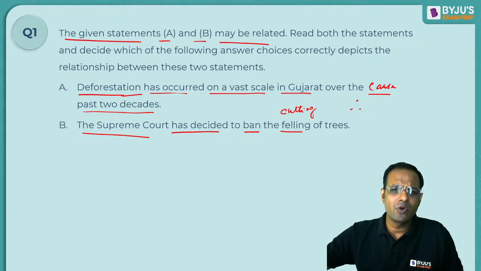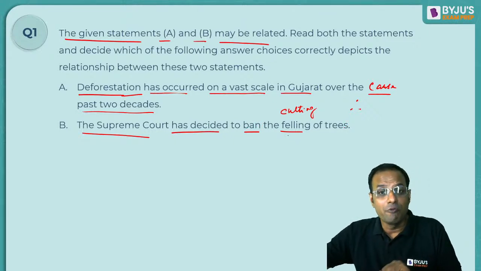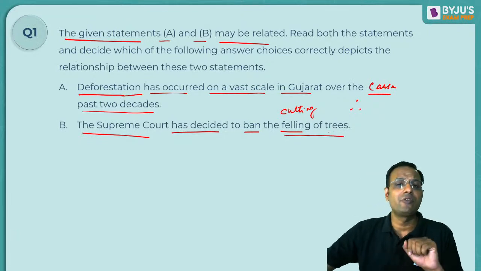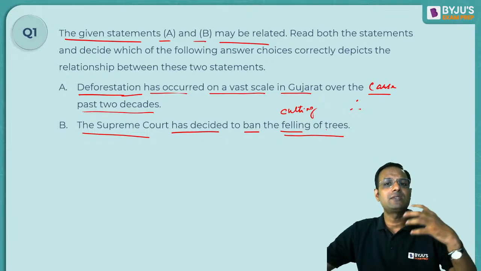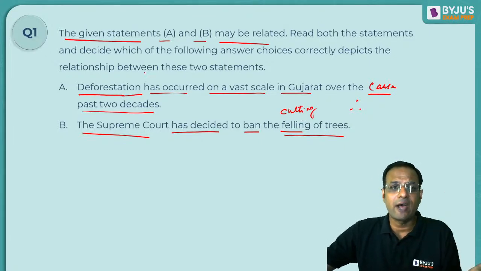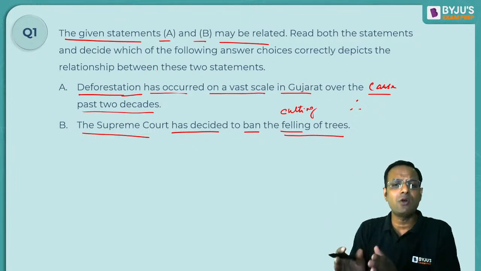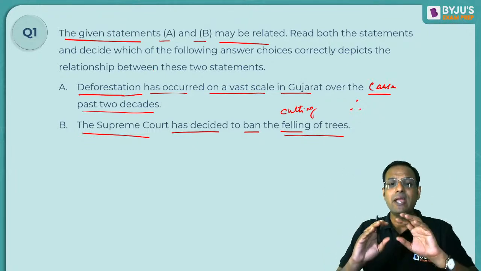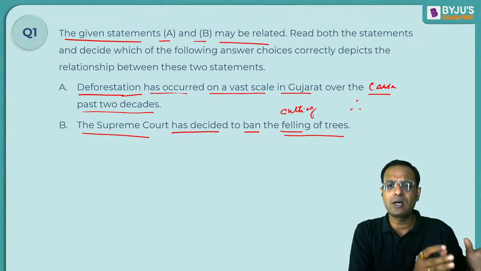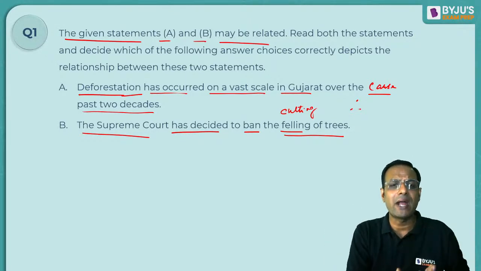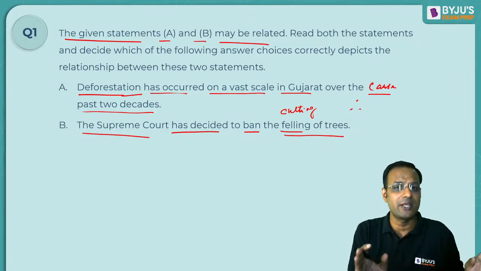Therefore, the Supreme Court has decided to ban the felling of trees. Now, where are you banning the felling of trees? In the forest, in the villages, or in the cities? Cities will not have forests. Okay, the Supreme Court may put a ban on the cutting of trees, but it does not say where. Where has it been banned? It does not say so.